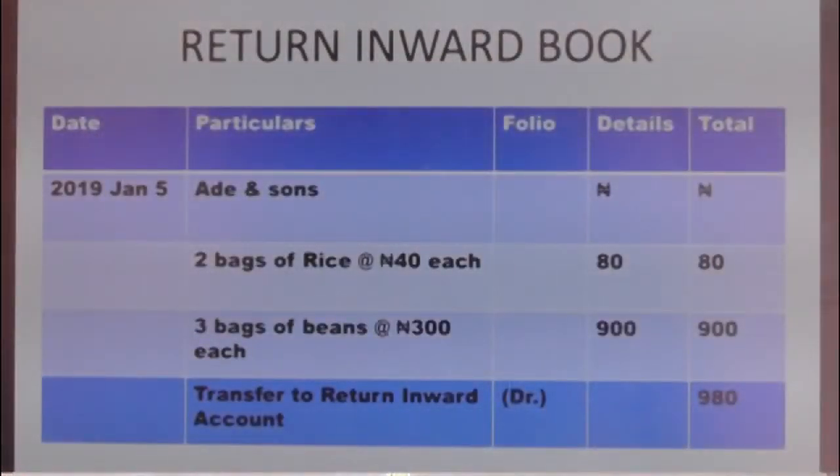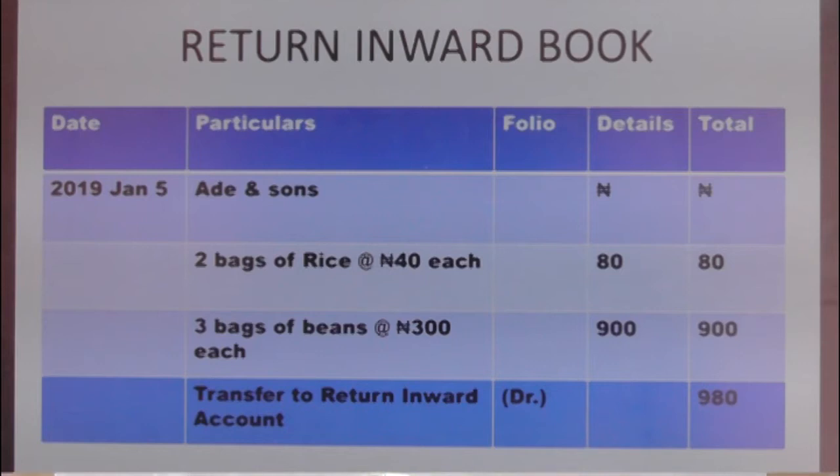The format is exactly the same as that of the sales day book, but the difference now is that there is a return. This one is titled Return Inward Book. You can see from the title, Return Inward Book. The date, that is the day on which the transaction occurred, 2019, January 5th. Under the particulars, Ade and Sons returns to Flourish Enterprise 2 bags of rice at 40